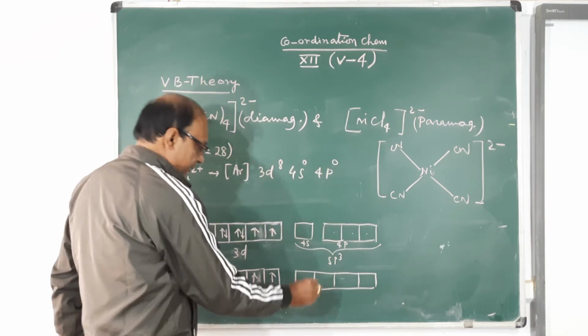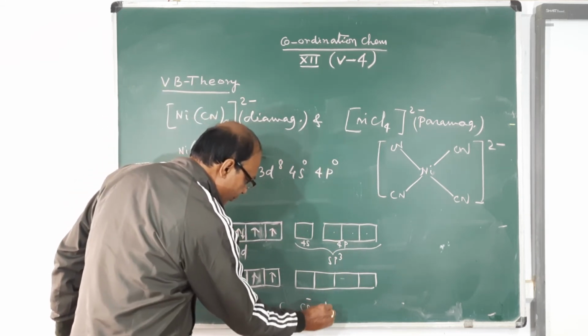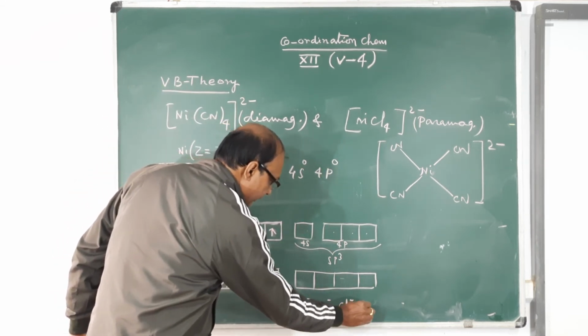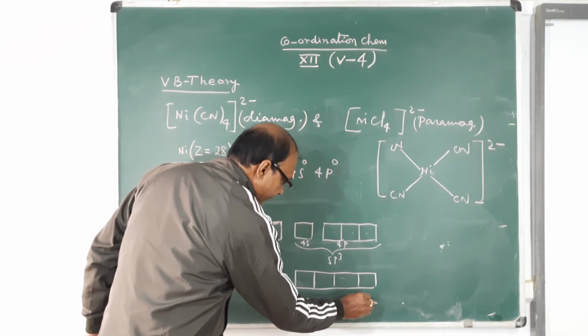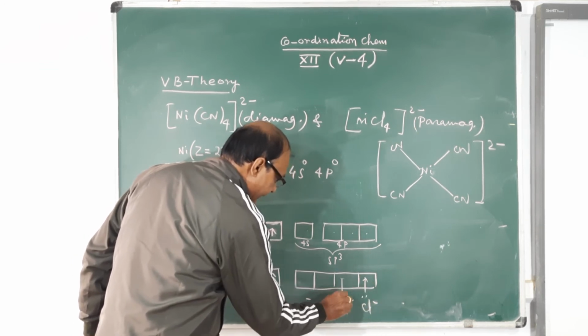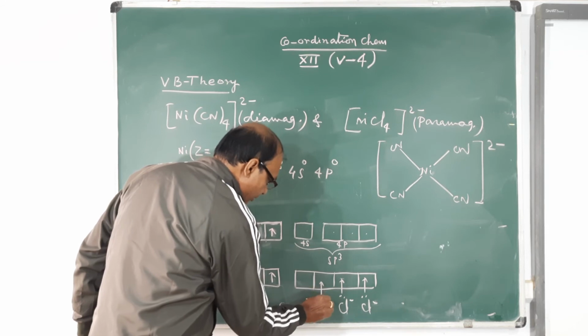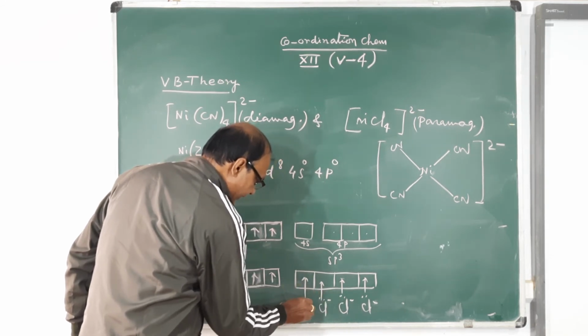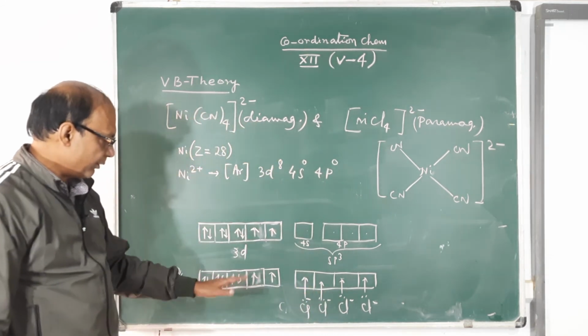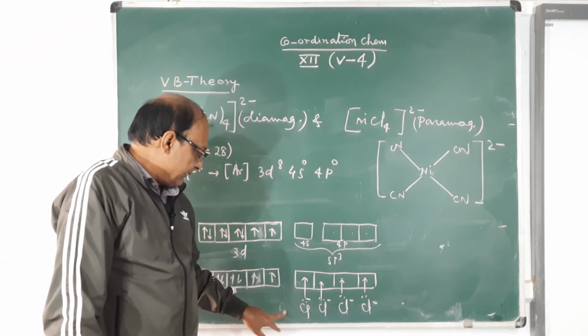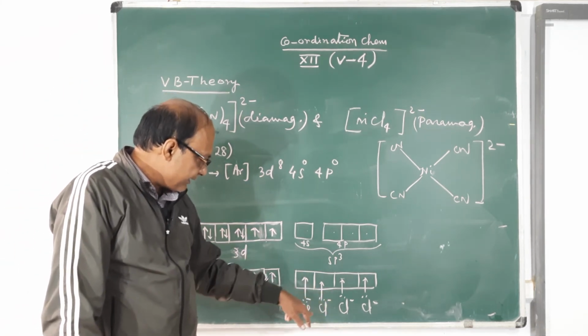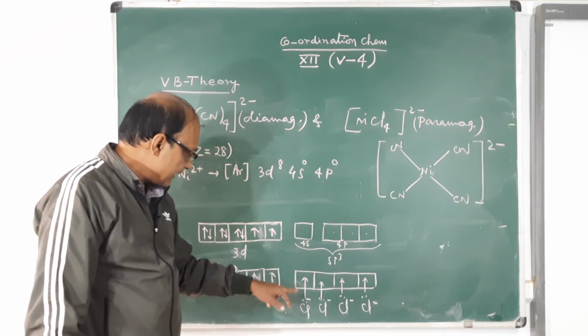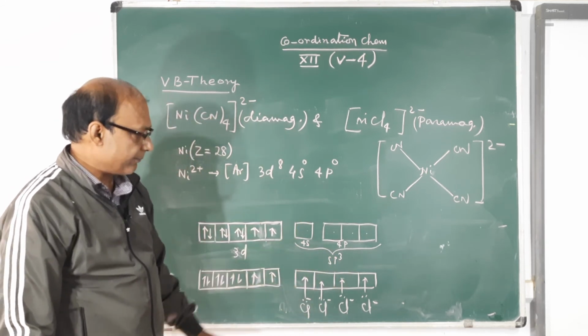Now there are 4 Cl minus ligands, each donating a pair of electrons for coordinate bonding. See it here, coordinate bonding is there. Now it is clear that sp3 hybridization has taken place.